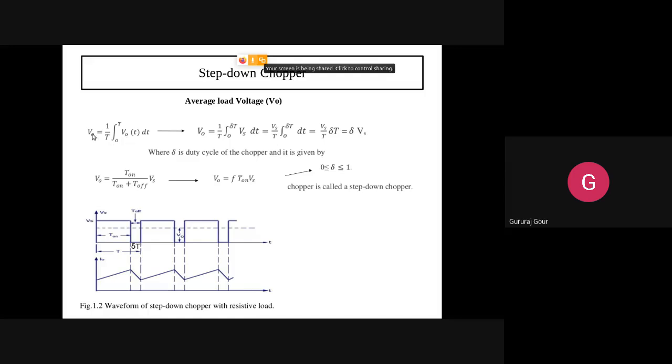Average load voltage is the output voltage V0, 1 by T, integral from 0 to T. For the whole duration you are taking 0 to T, but it is turned on only from 0 to dou T. You can see the waveform here. We are getting the output only during the T on period, that is from 0 to dou T. That's why we take integration limits not from 0 to T, because during the off period there is no output.